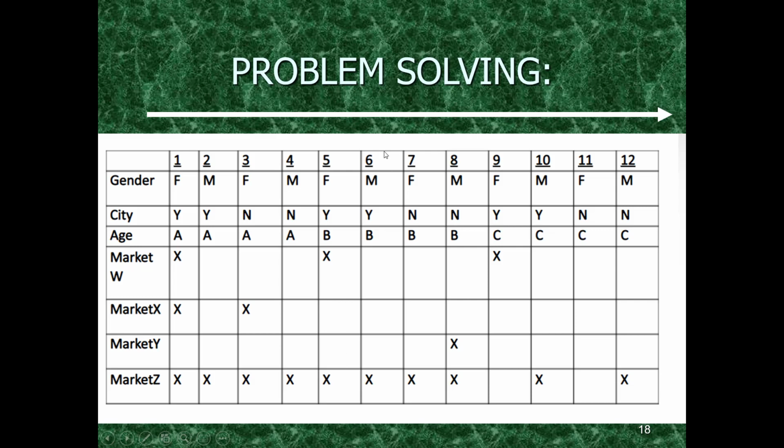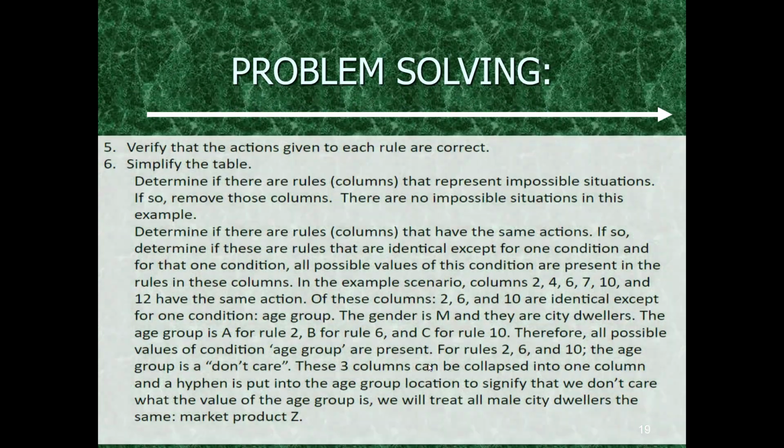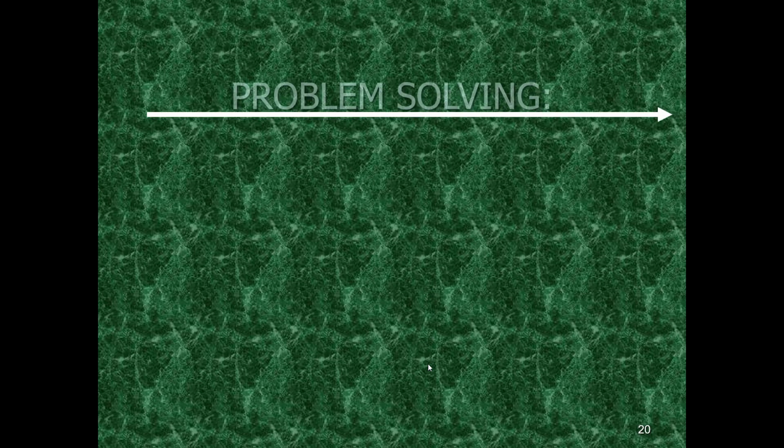In scenario 6, this person is male and he lives in city Y and his age is B. So because person 6 is male, he will be able to purchase from market Z only. He will not be able to purchase from market W, market X and market Y. So this is how our decision table works out, and this is our final decision table. If you look into our final decision table, this is how it looks.